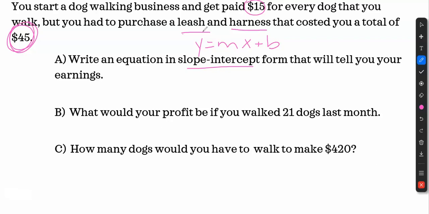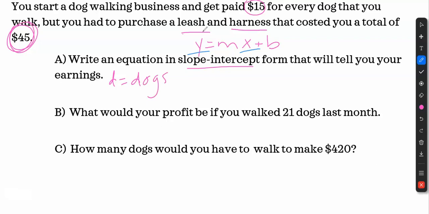First thing you want to do is figure out what are the two unknowns, the two things that we're talking about that we need to give a variable for. Well, what's the situation with whoever this person is? They're getting paid to walk dogs, right? So I don't know how many dogs I'm going to walk. That's one of my variables. So maybe let's say D for dogs.